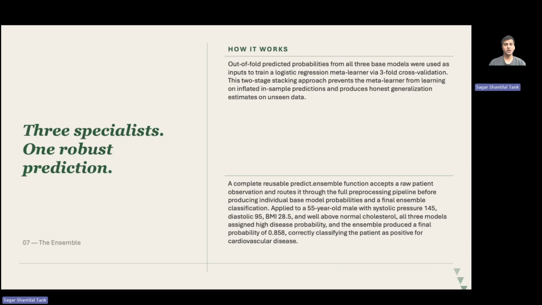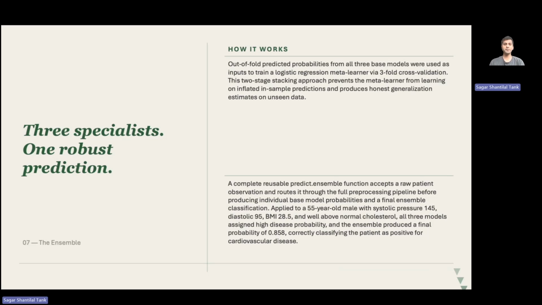I also built a completely reusable prediction function. I applied it to a hypothetical 55-year-old male, described the statistics on it, and the logistic regression assigned 86% disease probability, the C5.0 assigned 96%, the KNN assigned 87%, and the Ensemble combined all three models into a final probability of 87%, correctly classifying the patient as positive for cardiovascular disease.